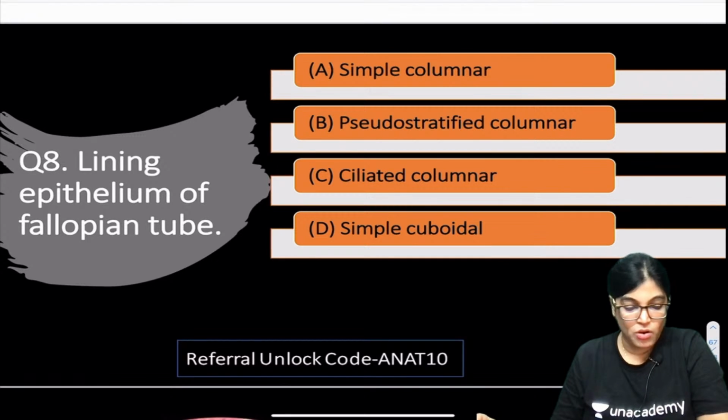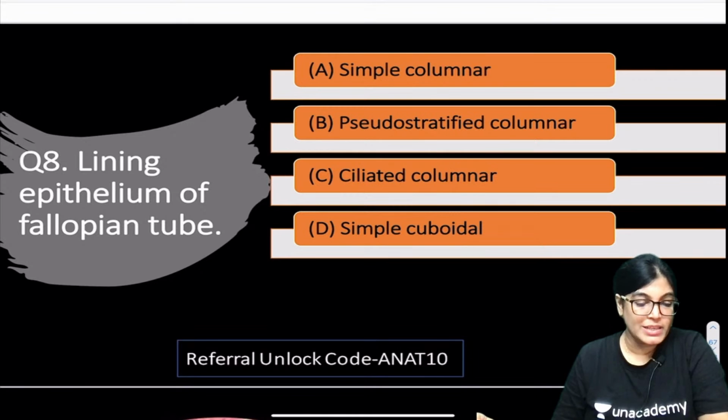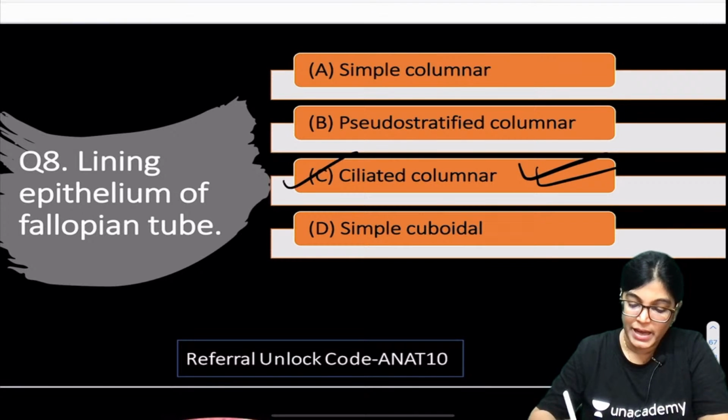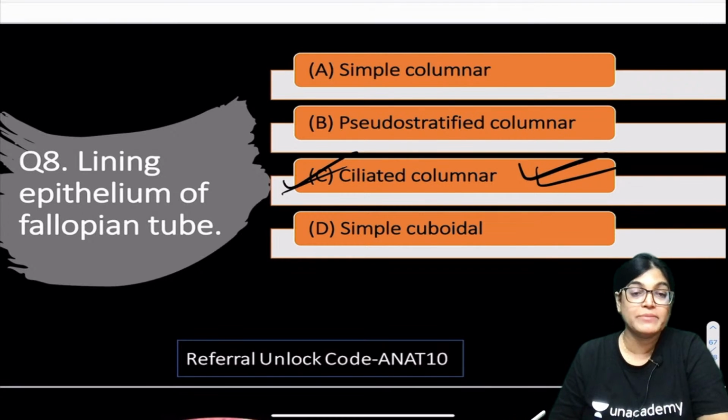Okay, someone is telling it's C. Okay, great. So many of the students are giving the right answer and most of the students are telling it's C. Okay, so lining epithelium, histology is clear to everyone. So the correct answer is ciliated columnar epithelium, and all of you are absolutely right. Let me show you the epithelium lining of fallopian tube.